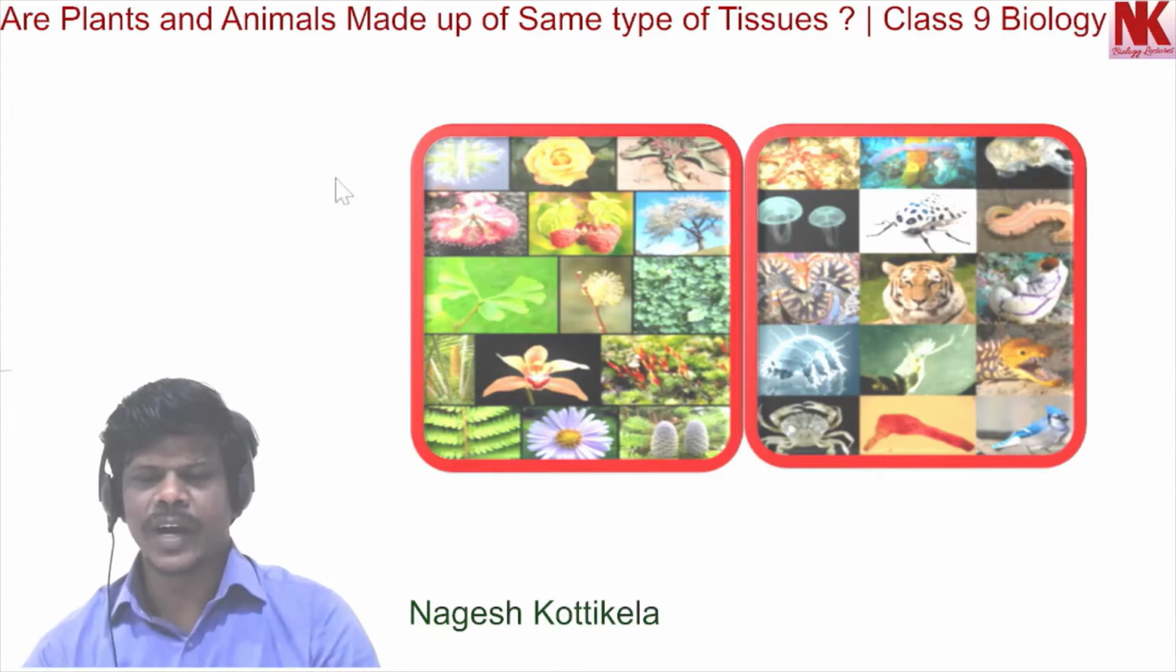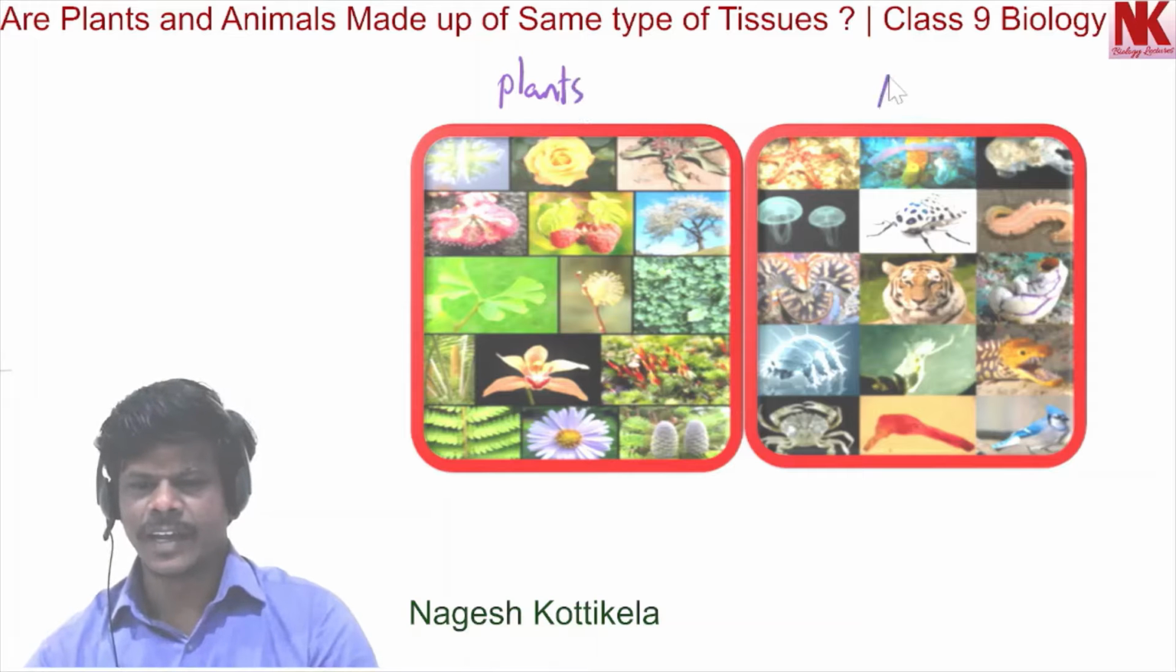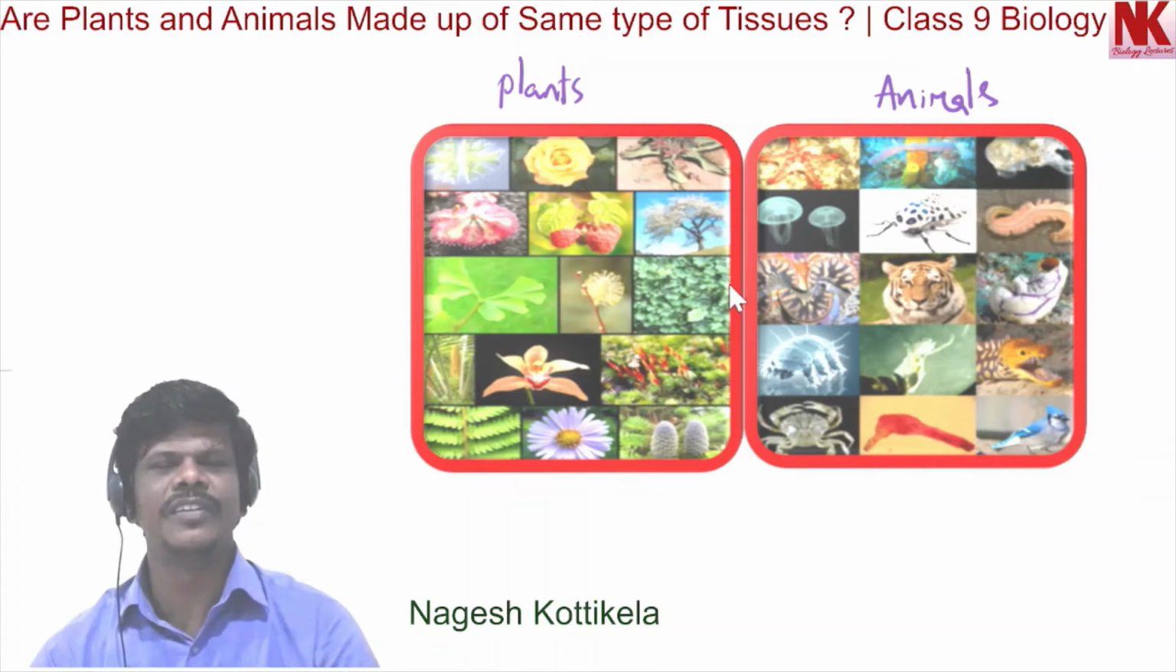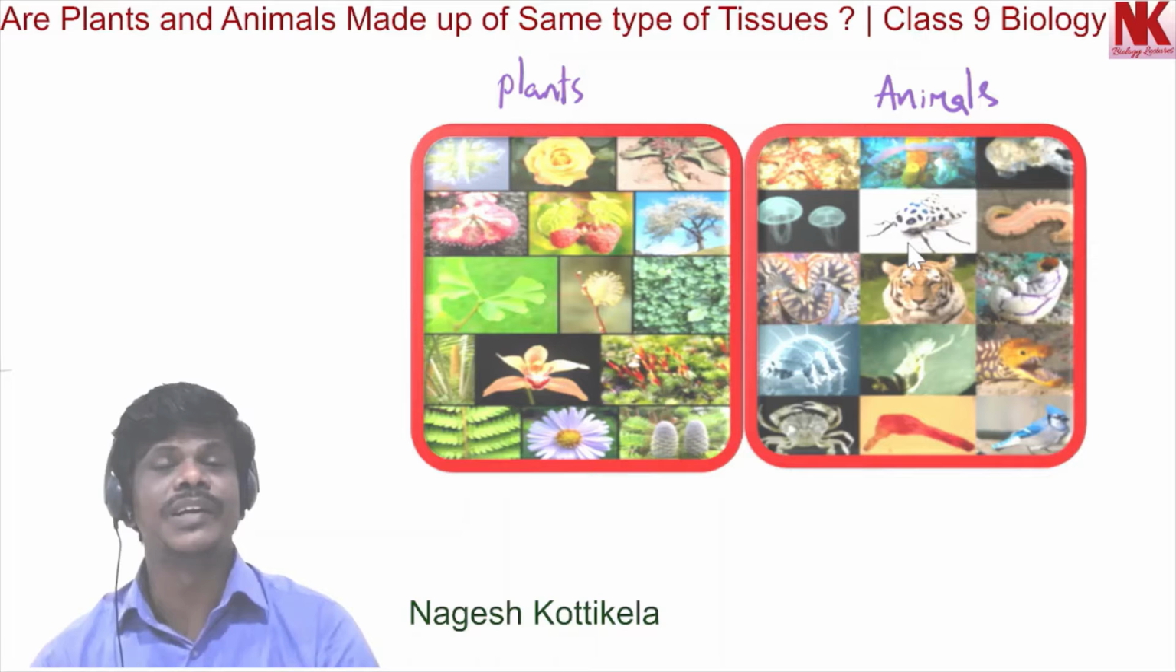Here you find several different types of plants and animals. You can see many different types. These are only a few, but if we look in nature, several thousands of varieties of plants and thousands of varieties of animals can be seen.